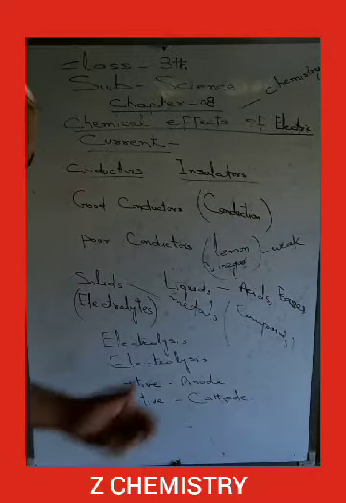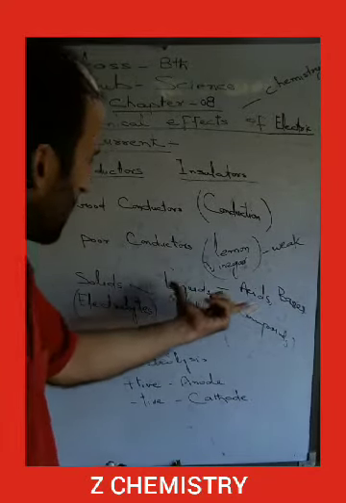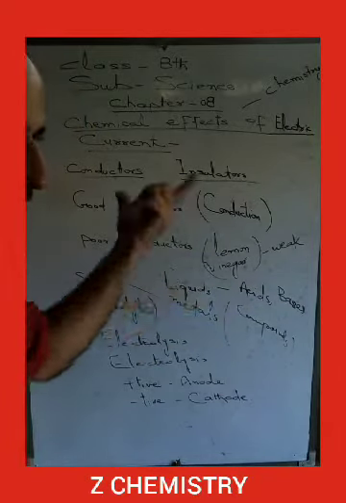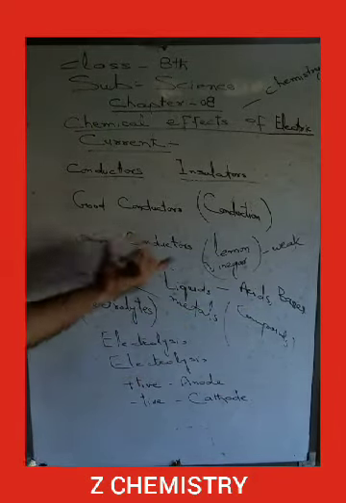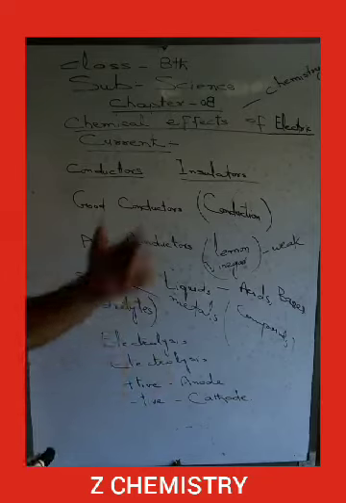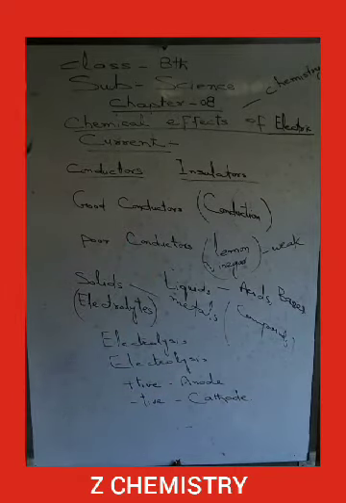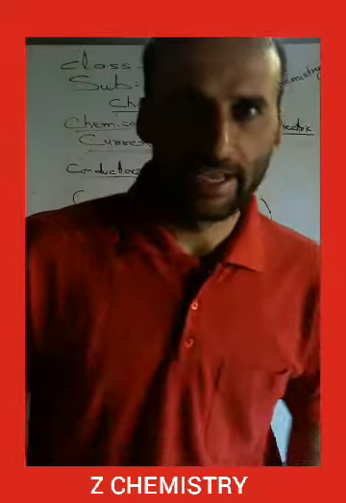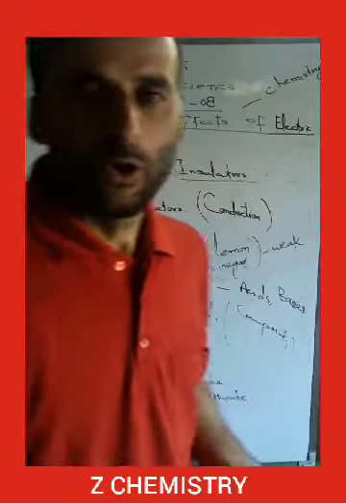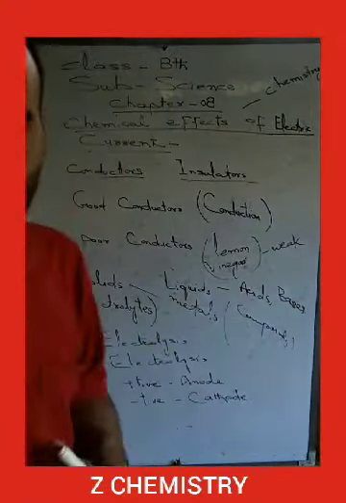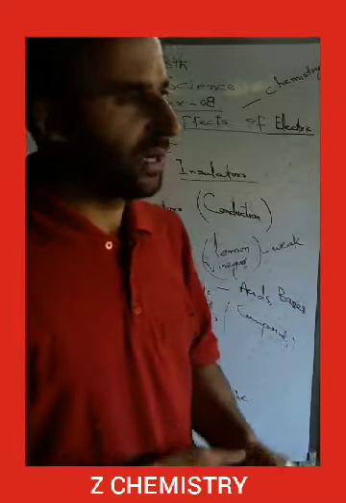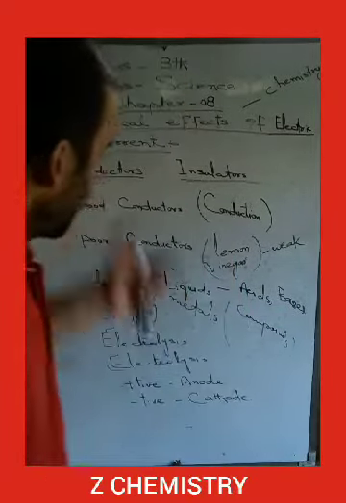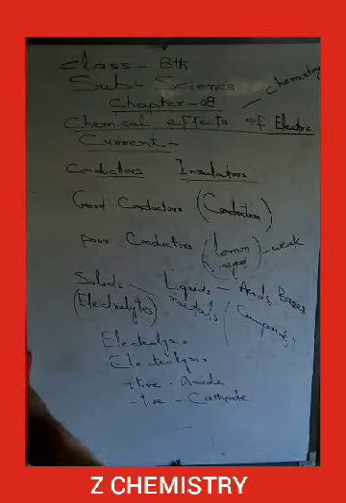For example, sulfuric acid, hydrochloric acid, nitric acid, citric acid, oxalic acid, and bases like sodium hydroxide, potassium hydroxide, calcium hydroxide, magnesium hydroxide. They allow electric current to pass through them.